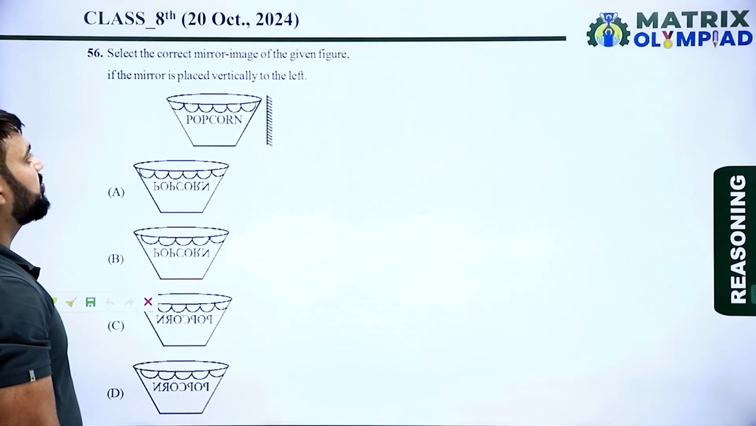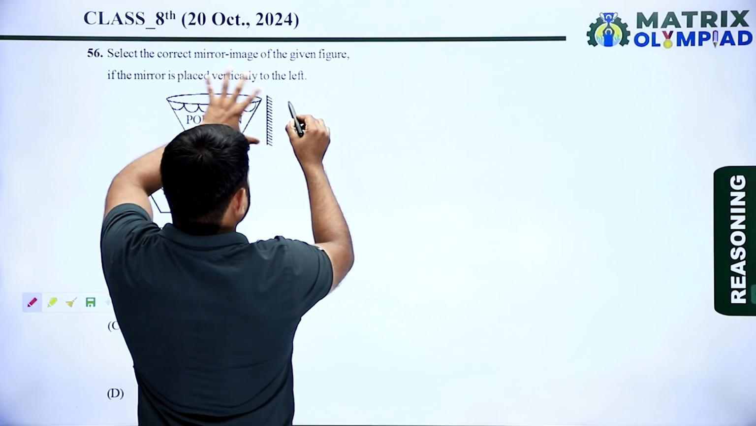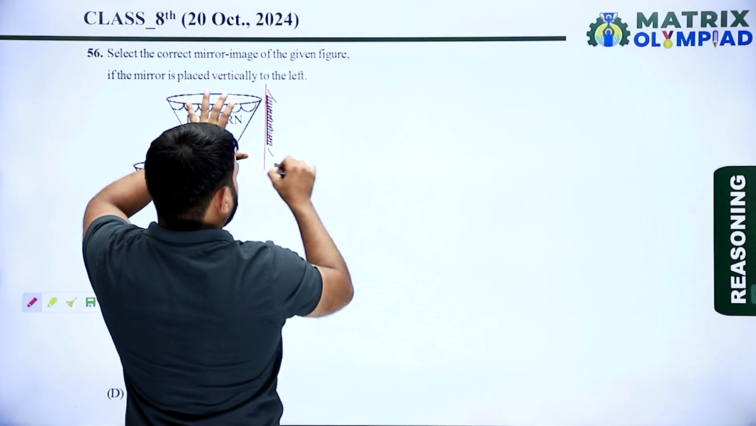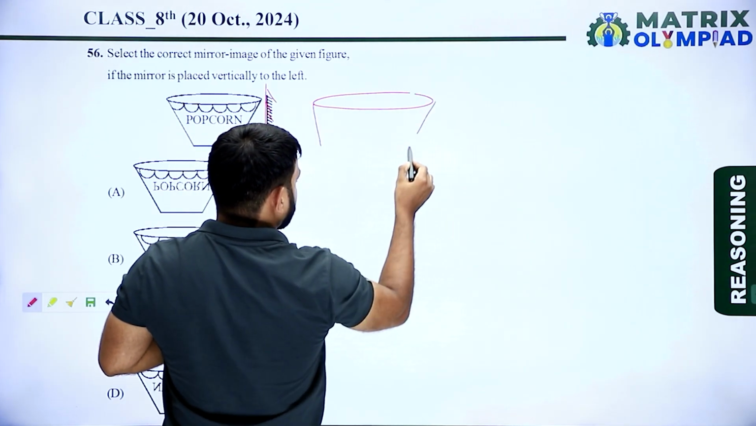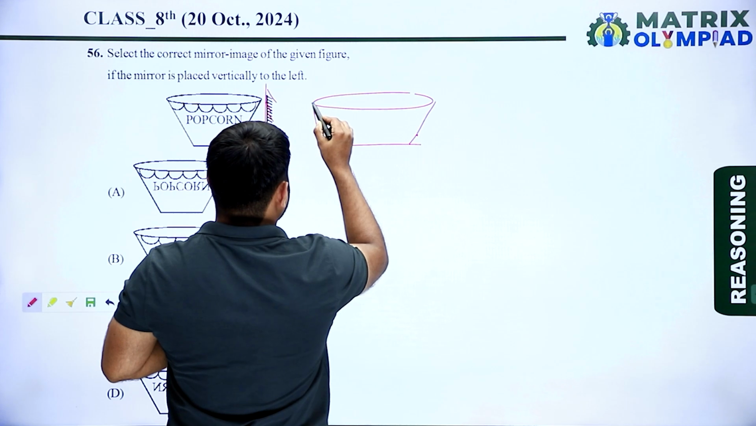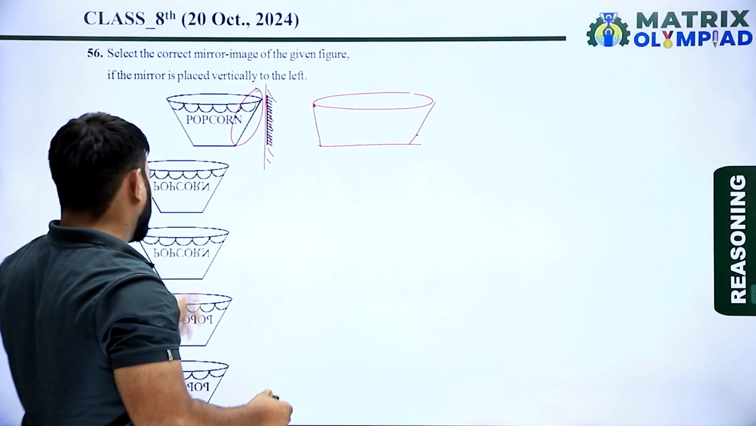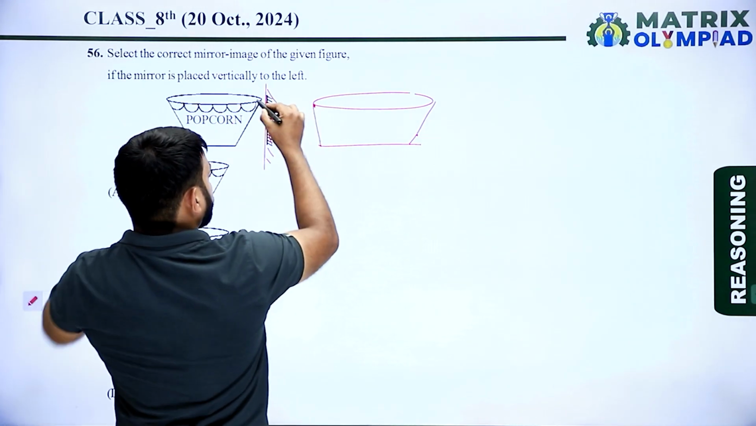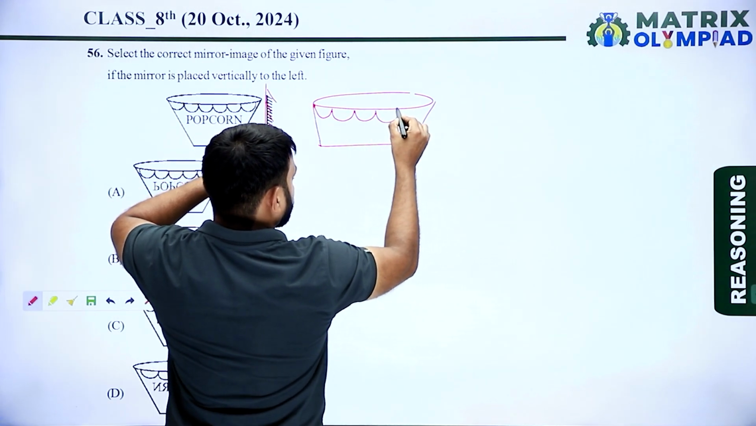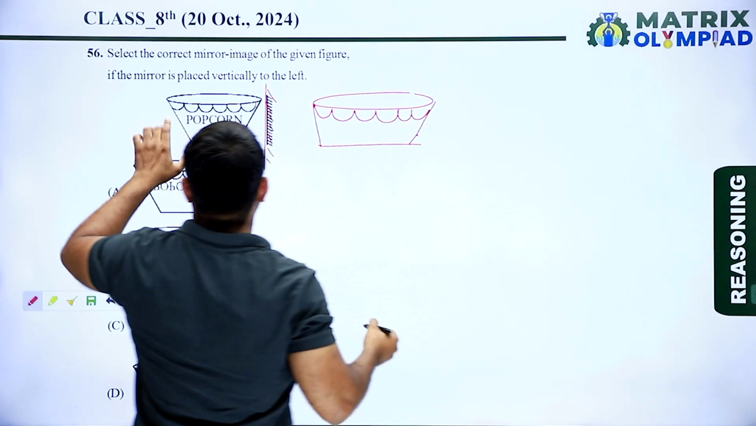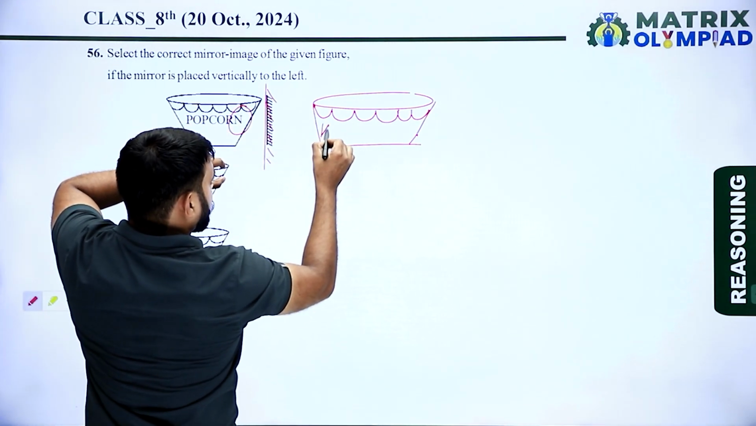Select the correct mirror image of given figure if the mirror is placed vertically to the right of object. So mirror image of this part will look something like this. This part is near to the mirror, so it will remain near to the mirror in the mirror image. Now first find the mirror image of N. So mirror image of N looks something like this.